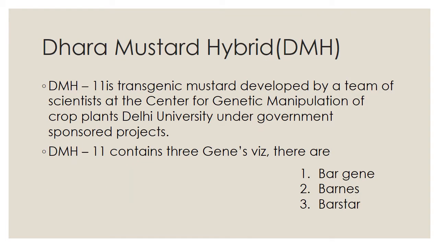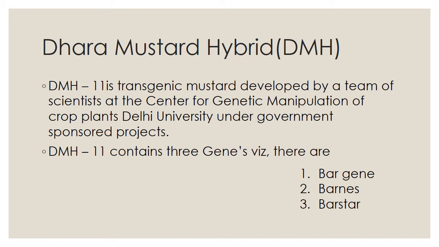Next, Dhara Mustard Hybrid, shortly DMH-11. DMH-11 is a transgenic mustard developed by the team of scientists at the Centre for Genetic Manipulation of Crop Plants, Delhi University, under government sponsored projects. So this contains 3 genes. One is the bar gene, another one is Barnase, third one is Barstar. Okay, again you say bar gene, Barnase and Barstar. These are the 3 genes of the mustard hybrid plant.